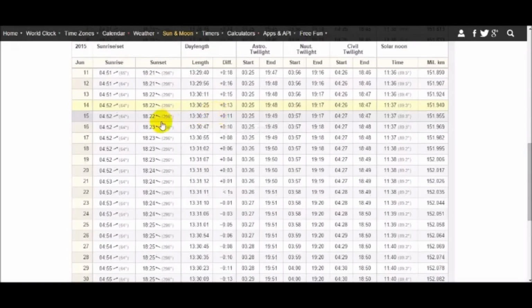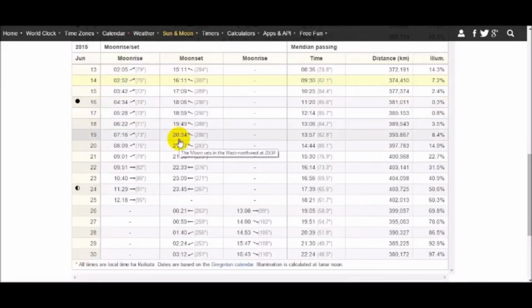Because the sunset takes place on June 17 at 6:23 p.m. and after the sunset, the moonset takes place about 36 minutes later. So for 36 minutes, the moon is actually above the horizon. The moonset now takes place at 6:59 p.m. So theoretically, it's possible to sight the moon. Whether we are able to sight the moon or not, that's a different issue altogether, and we are not discussing that today.